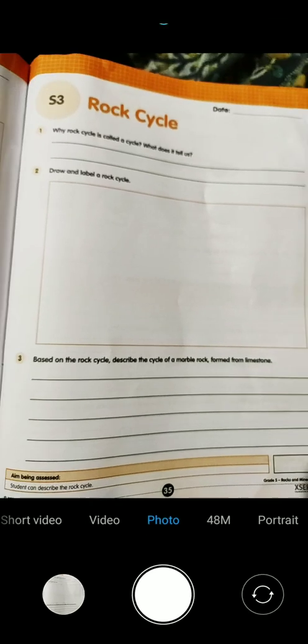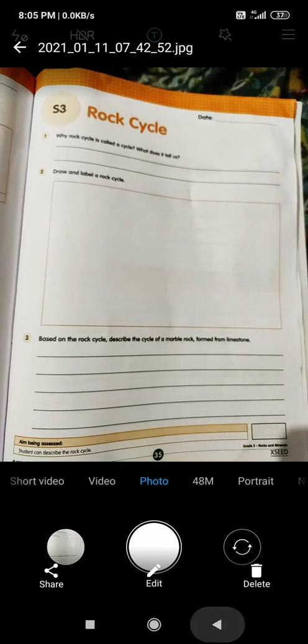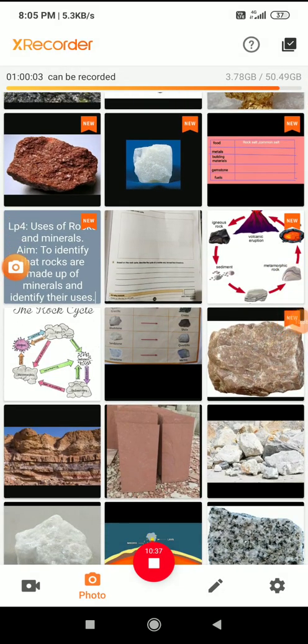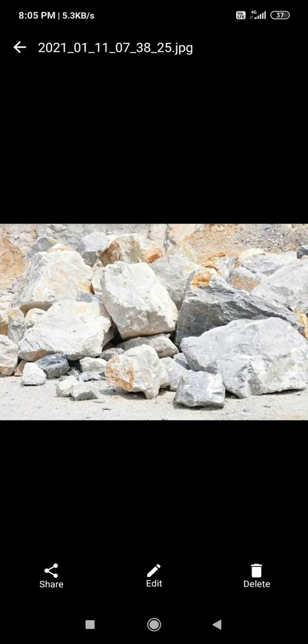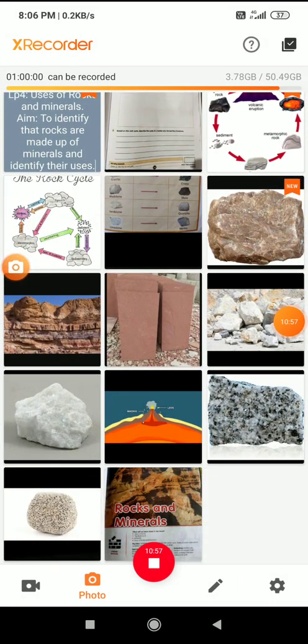So here, students, how marble rock is formed from limestone, that you have to write. Just now I told you, if it is layered, it is a sedimentary rock. An example of sedimentary rock is limestone. Limestone converts into marble due to intense heat and pressure. So how it is forming, you have to explain. Just now I told you, that only you have to write.